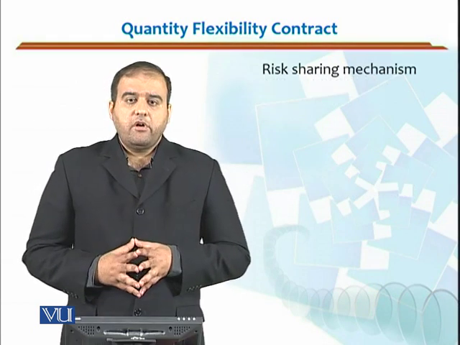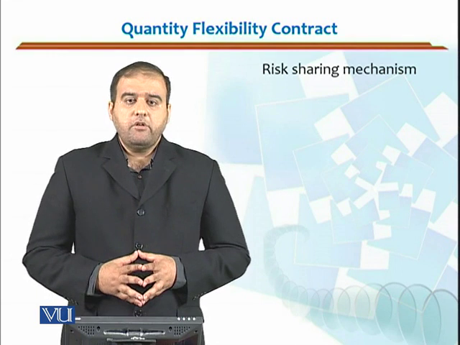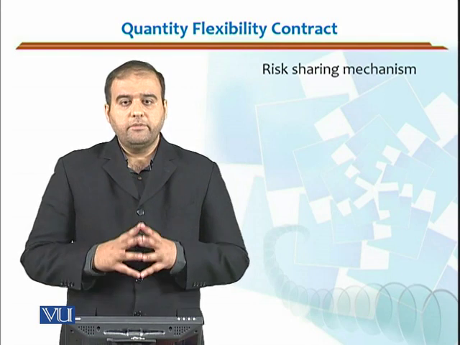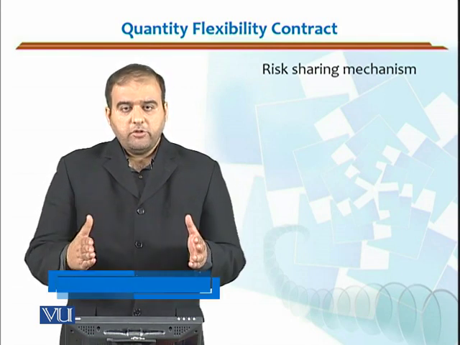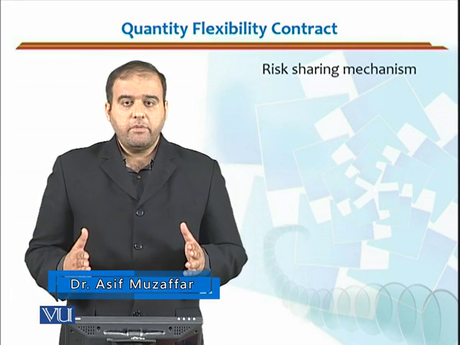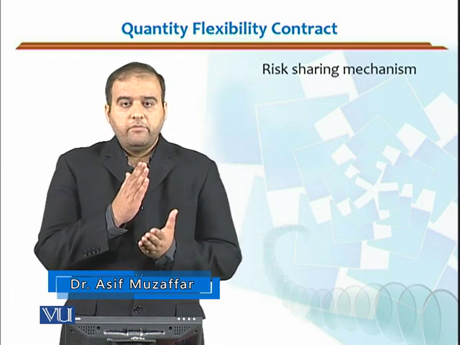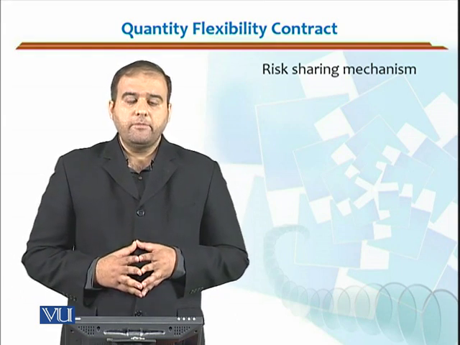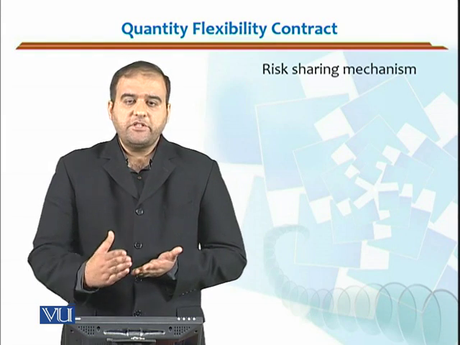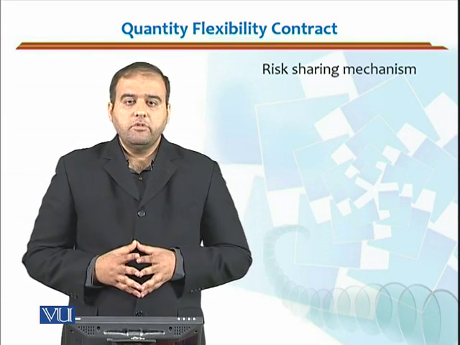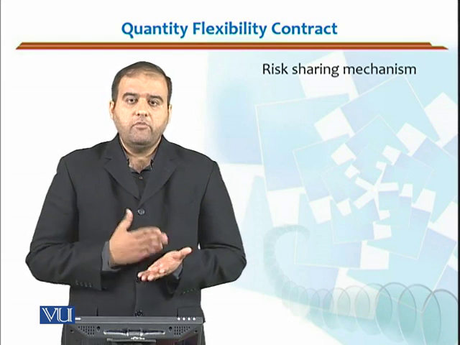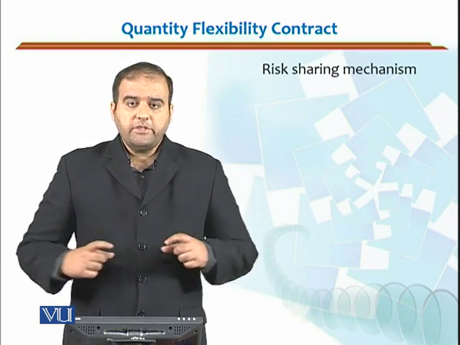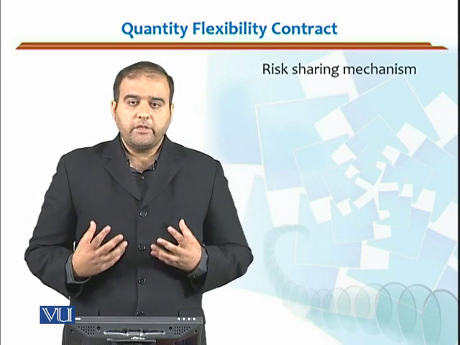Both of these contracts, whether it is a quantity flexibility contract in which the manufacturer provides the flexibility to the retailer, that could also be in the form of a menu of contracts. Just remember it. A menu of contracts means from 0 to 500, I will charge you, let's say, $10 per unit. From 501 to, let's say, 999 units, I will charge you $9 per unit. And for 1000 plus quantity, I will charge you $8 per unit. Now, this is also a quantity flexible contract in the form of a menu.